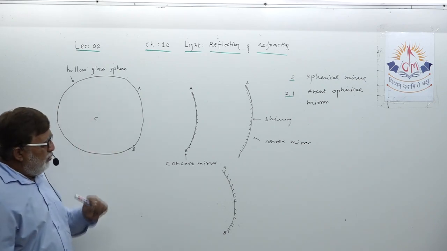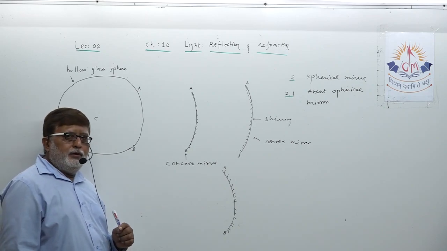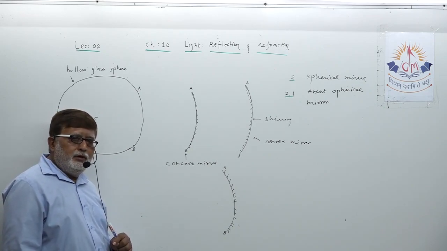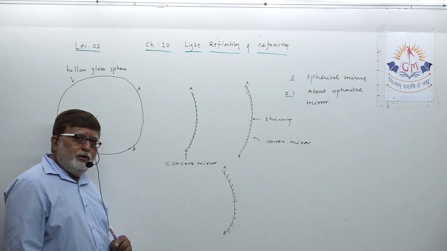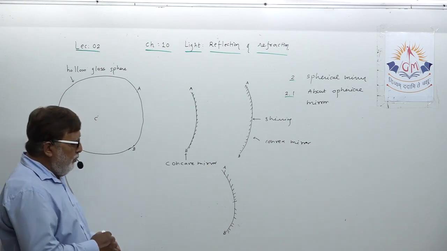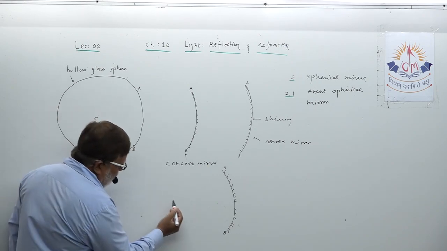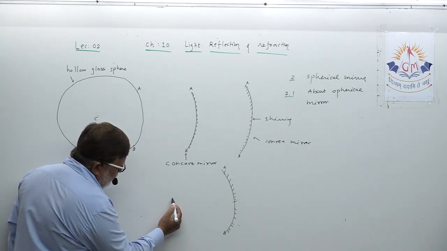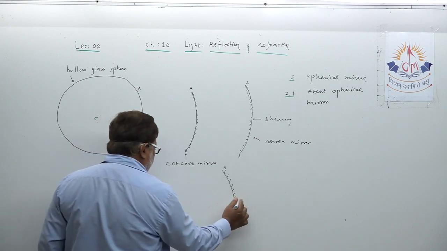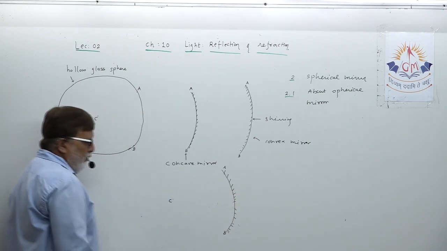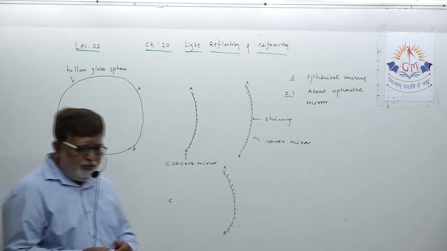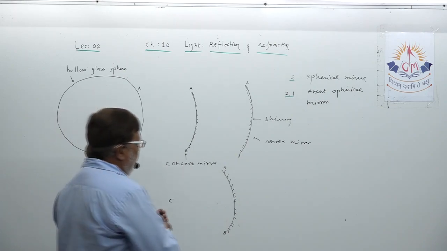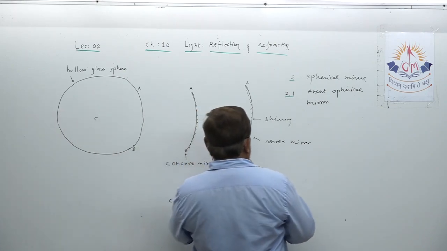The center of the sphere is known as the center of curvature of the mirror. So I am mentioning here, this is the center of curvature. First definition clear in your mind? Center of curvature we define.